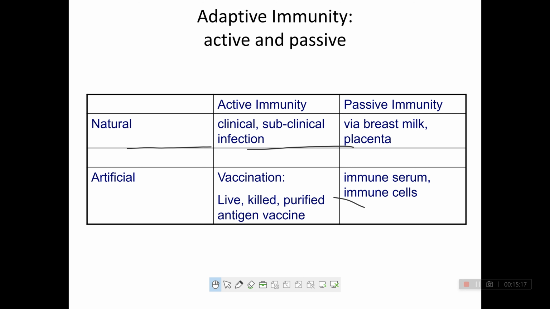Adaptive immunity is active and passive, as I already told you.